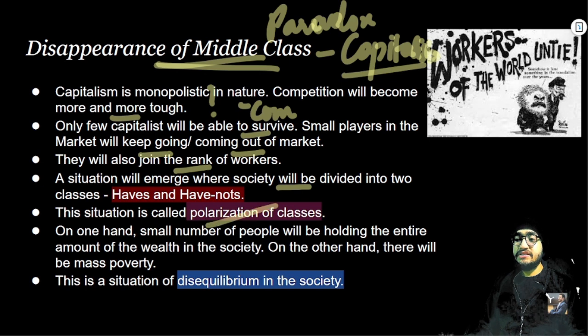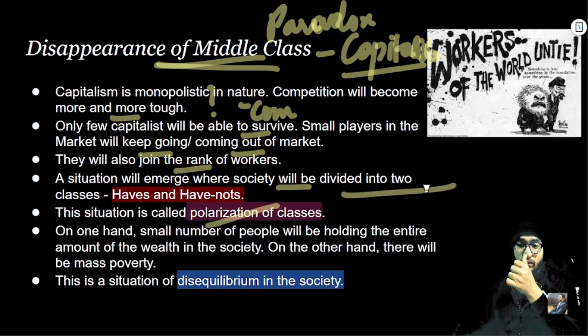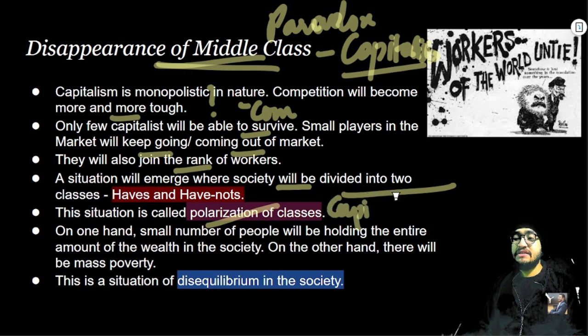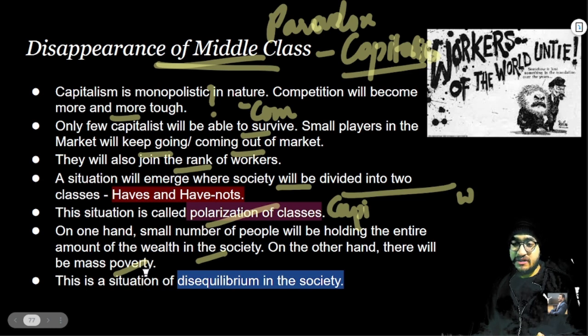This situation is basically called the polarization of classes. Why? Because there are two poles, right? On the one pole there is the capitalist class, on the other side there is the worker class or have-not class, right? On the one hand, a small number of people will be holding the entire wealth in the society. On the other hand, there will be mass poverty, right? This is very explicit on the slide.